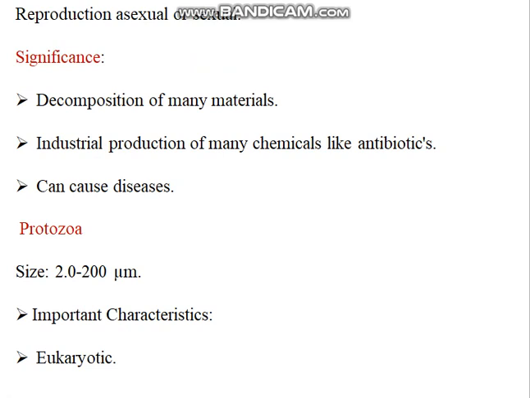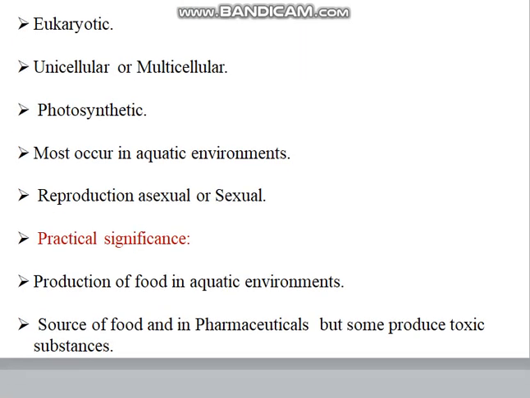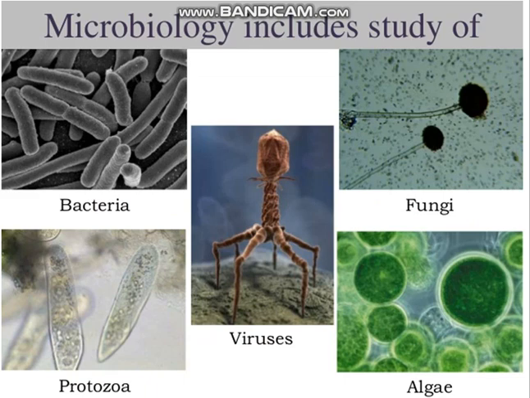Now again there comes a group of microorganisms called protozoans. Their size varies from 2 to 200 micrometer, and they are also eukaryotic organisms. They reproduce by asexual and sexual methods. They can cause disease, and they are also fed on by aquatic animals. Then there is algae, green algae or blue green algae. They also belong to microorganisms. So microbiology includes the study of bacteria, fungi, protozoa, virus and algae.